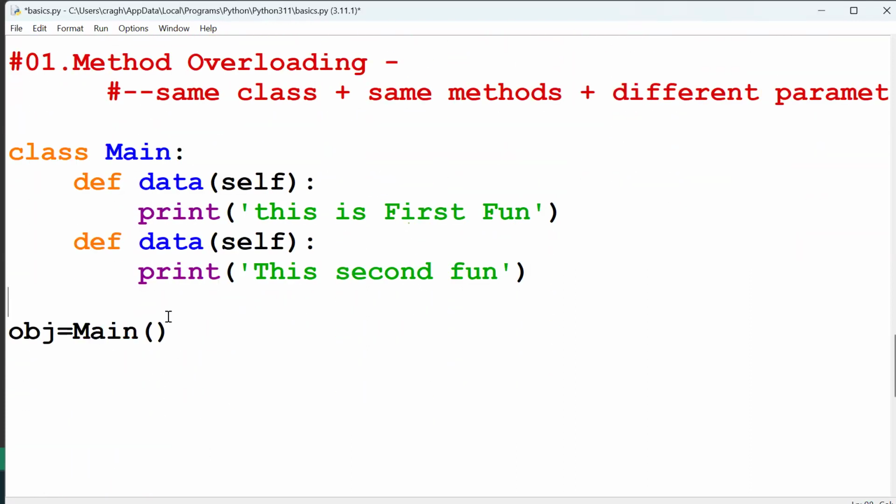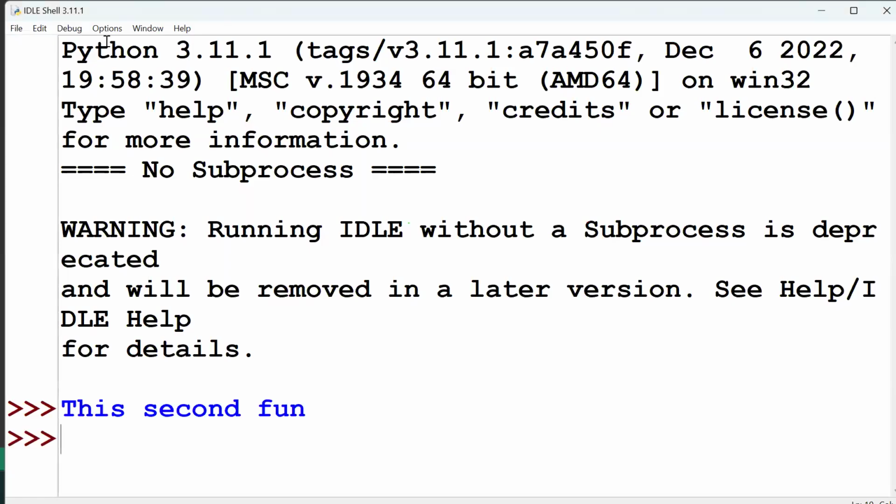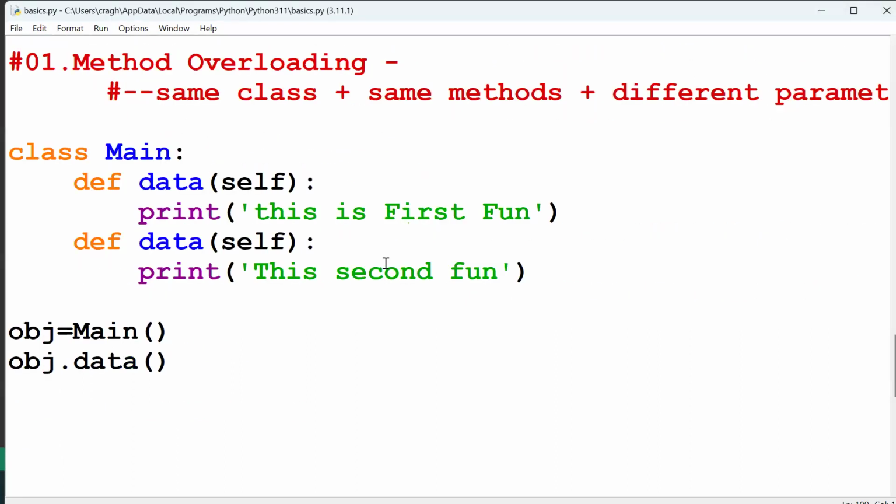Okay, so now obj dot data I'm calling, because both function names are the same. So now we can run this code, run module. See, I get "this is second function." So by default it triggered the second function only. That is called method overloading.